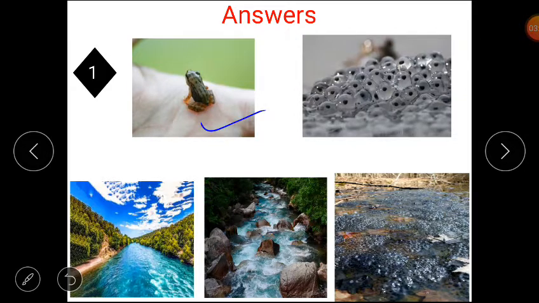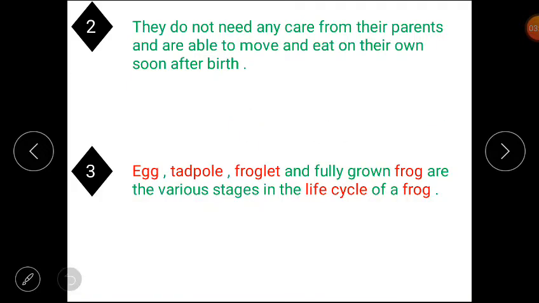Baby frogs hatch from eggs laid by adult frogs in rivers, streams and ponds. As you can see, the eggs in ponds, they do not need any care from their parents and are able to move and eat on their own soon after birth.